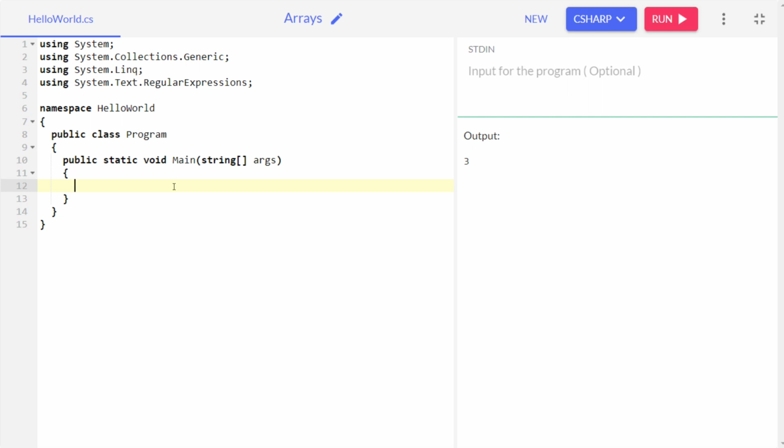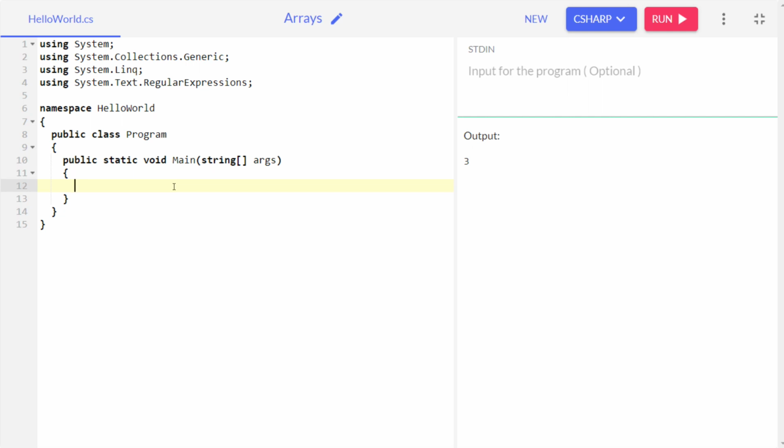Now, as we have learned what an array actually is, let me tell you the agenda of today's lecture. Today we are going to go through the very basics of arrays. We'll be learning how to initialize an array, then how to access values within an array, then some different methods available in an array. So let's get started.